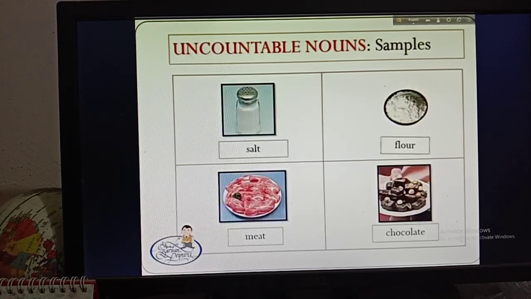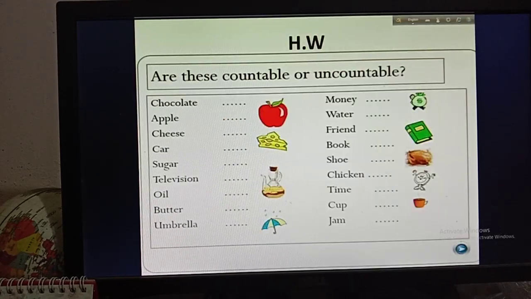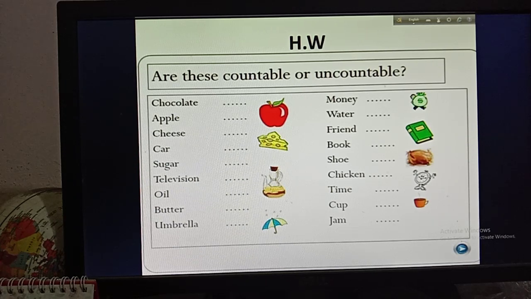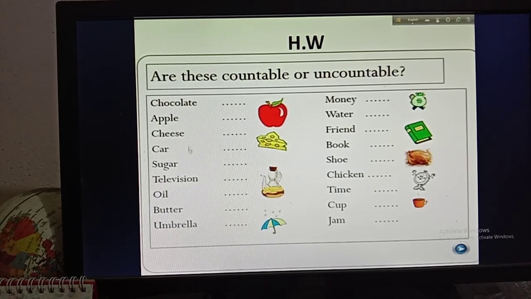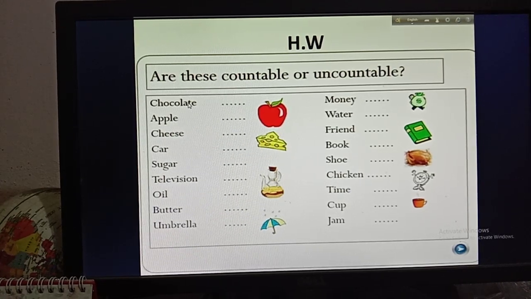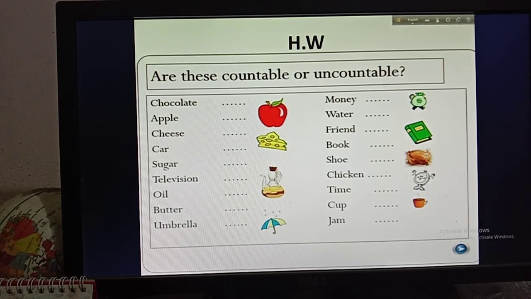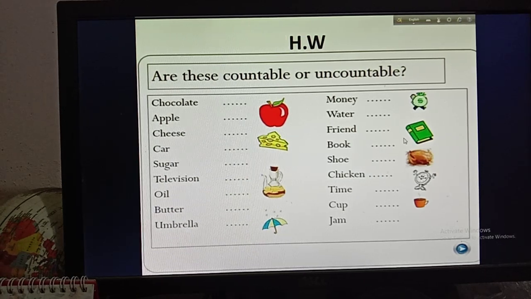So I hope all of you are clear about it. First of all you have to do some homework. You have to find out if these nouns are countable or uncountable. First you will write the names of these nouns, then in front of them you will write countable or uncountable. I hope you can do it, and in the next class I will give you the answers, and also I will give you some exercises on countable and uncountable nouns.